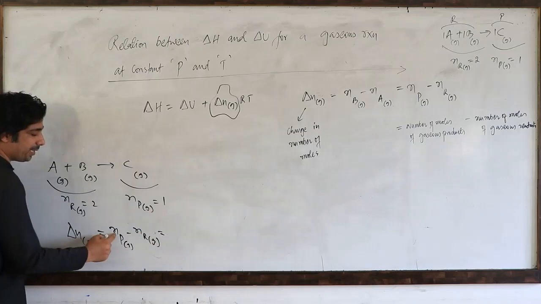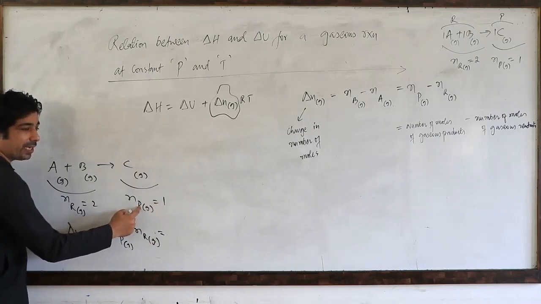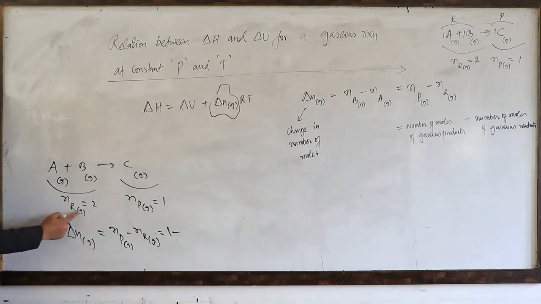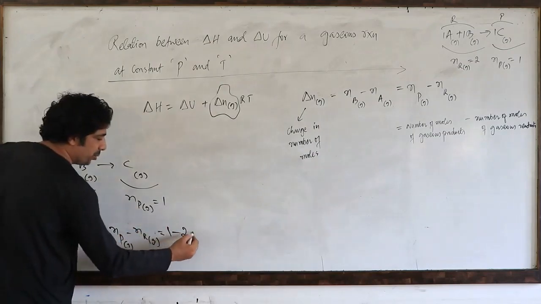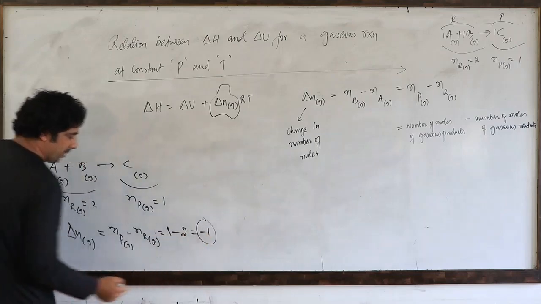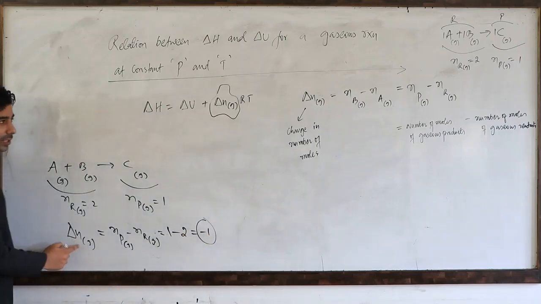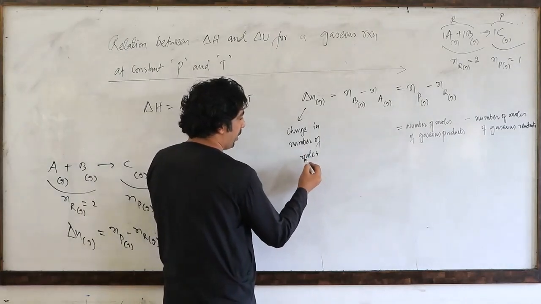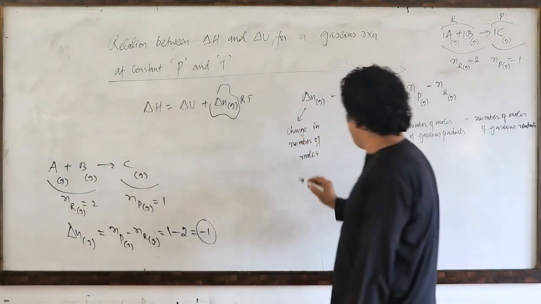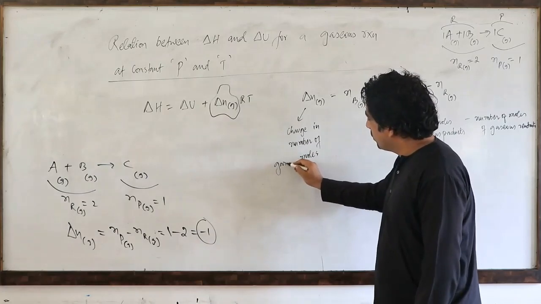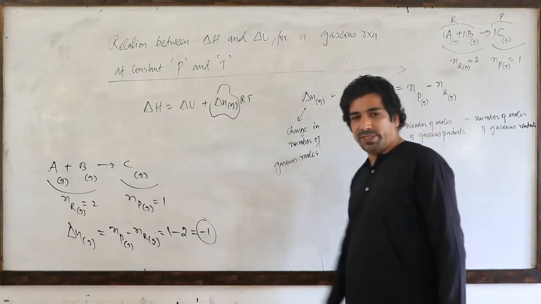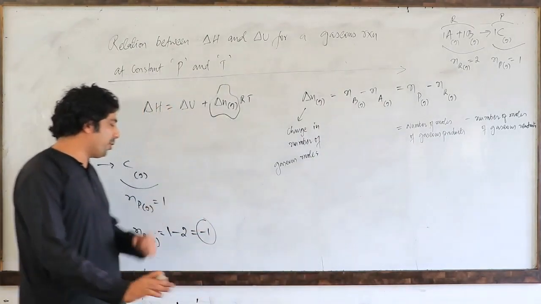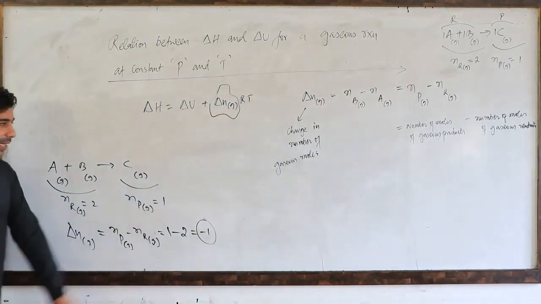Np gaseous, the number of moles of products in the gaseous state, is 1, minus the number of moles of reactants in the gaseous state, which is 2. So the change is minus 1. That is the change in the number of gaseous moles, because it's only taken for the gases, not for solids and liquids. I will make you understand. So delta n here is minus 1.